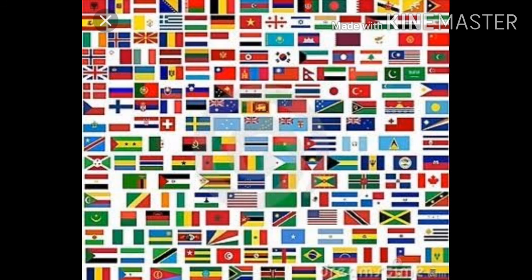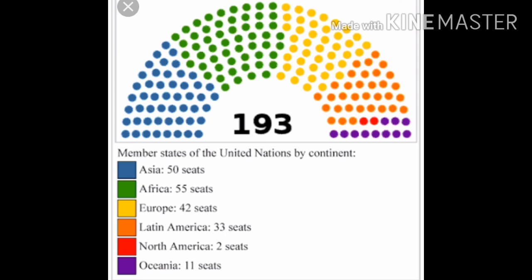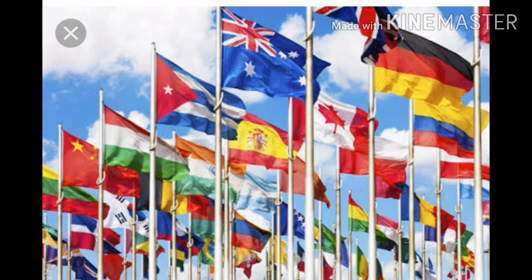And thus, on this day, it was established, 24th October. You have to remember the date. So, on this day, United Nations Day is celebrated all over the world. And presently, in today's date, how many nations are members of the United Nations? In total there are 193 nations.